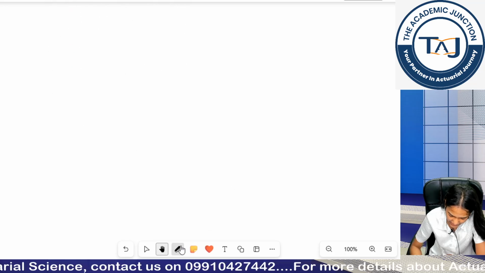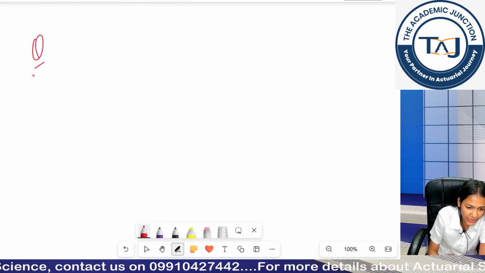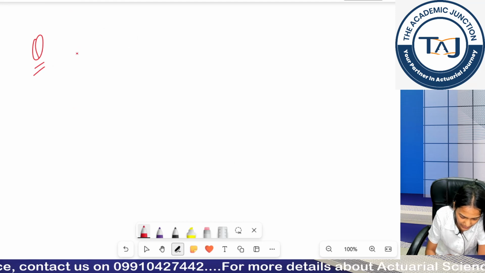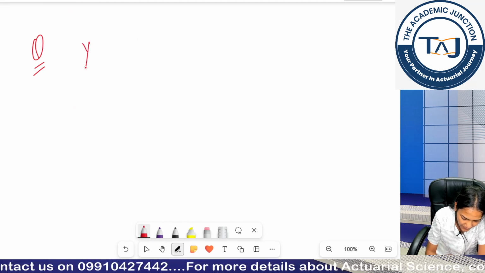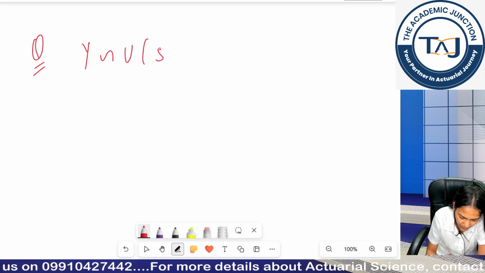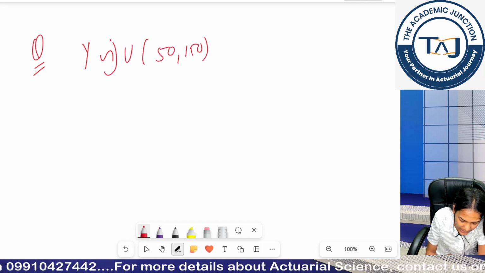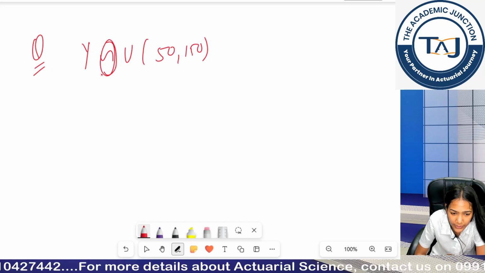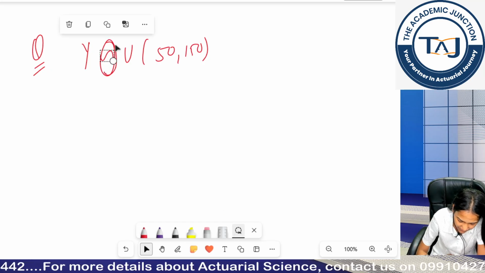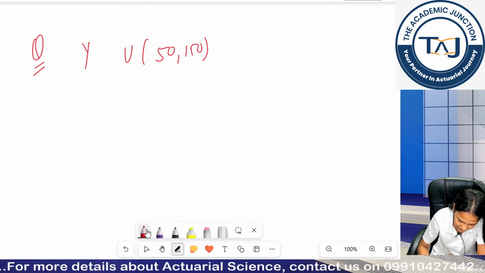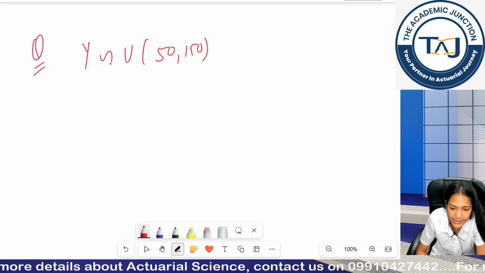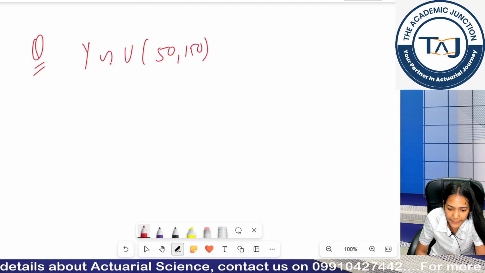Now moving forward, let's do a quick question. Note down the question and I want answers from you guys. First one: if my y variable follows uniform 50, 150. Now there is no issue in this sign, right? You know this sign means follows. It's a squiggle sign, right?